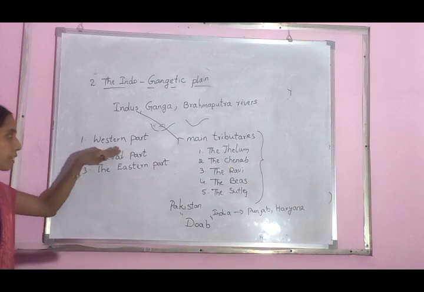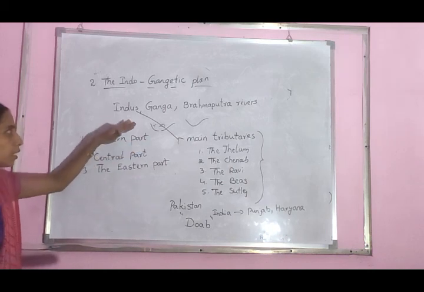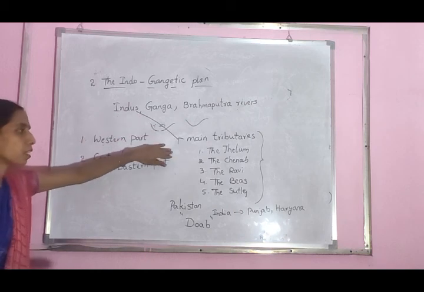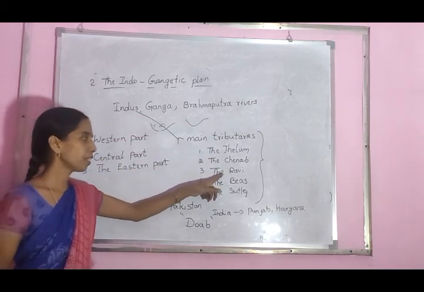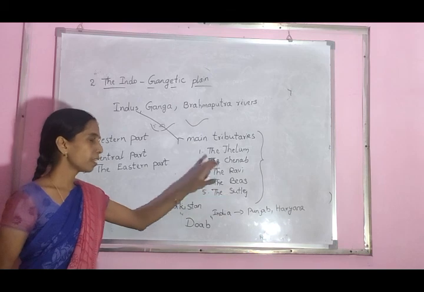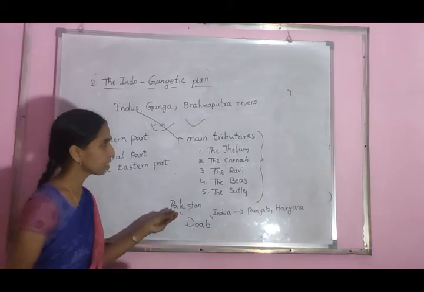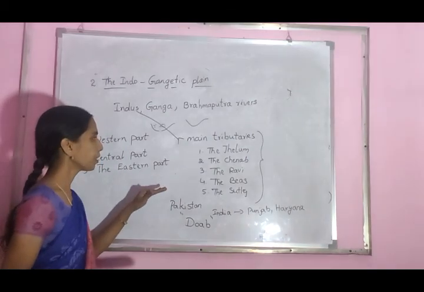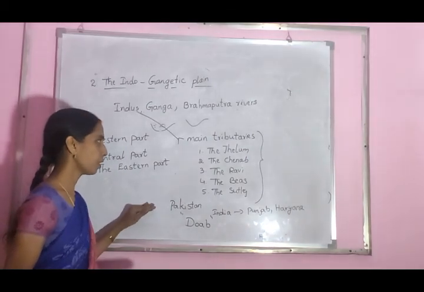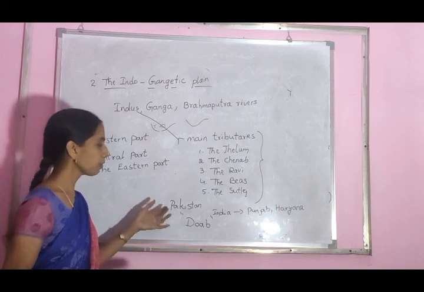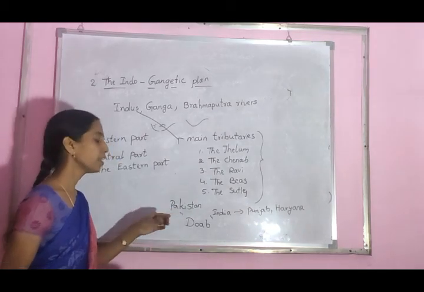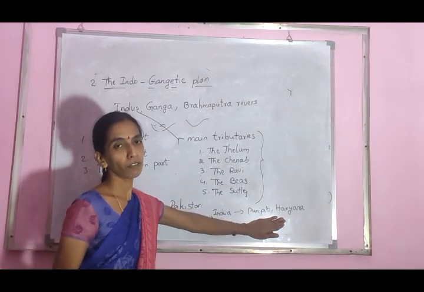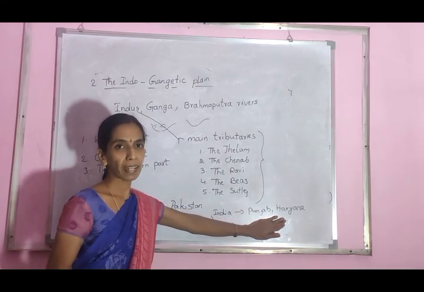Now, how is the western part formed? By the Indus tributaries. What are the Indus main tributaries? Jhelum, Chenab, Ravi, Beas, Satluj. These tributaries deposited good fertile soil, especially in Pakistan, and in our India, the small part of Punjab and Haryana states. These are good fertility lands, good plain areas.